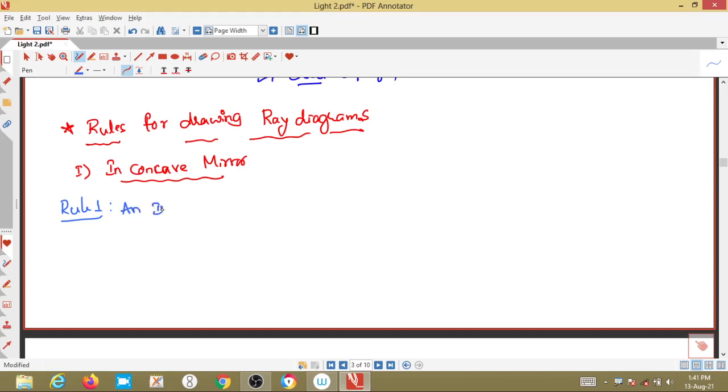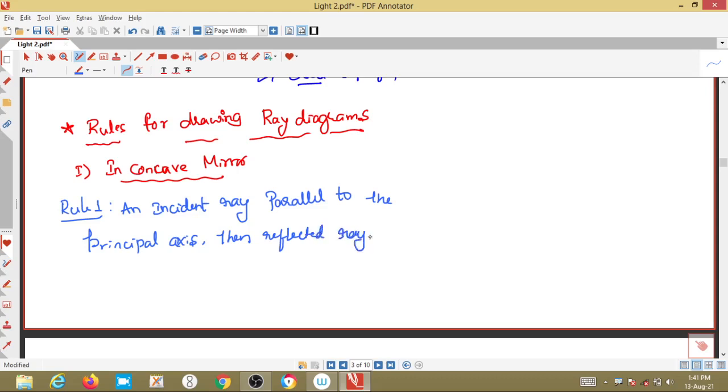Rule number 1: an incident ray parallel to the principal axis, then the reflected ray always passes through the focus, or principal focus point.